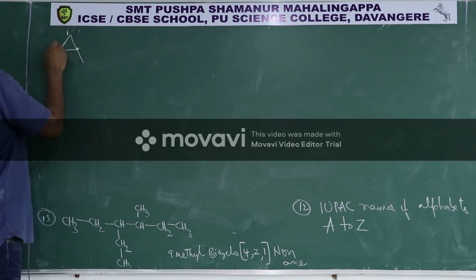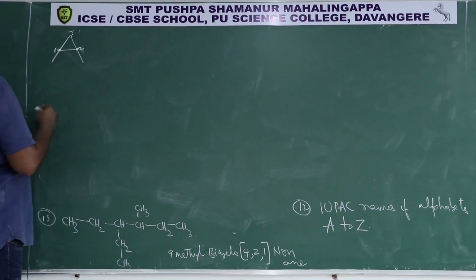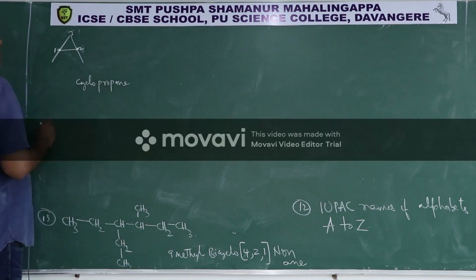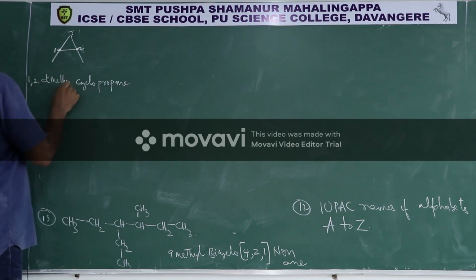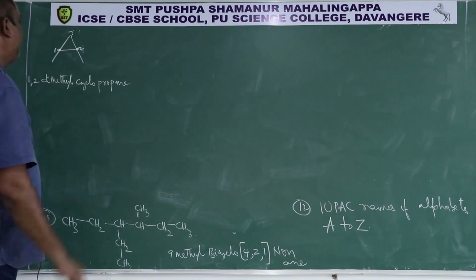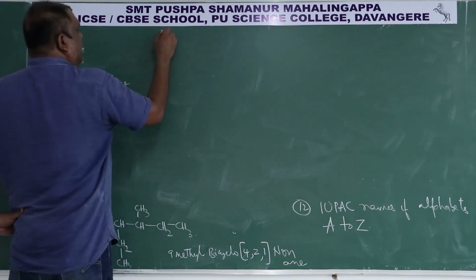The main chain has 1, 2, 3 carbons, so it is cyclopropane. But carbon 1 has a methyl group and carbon 2 has another methyl group, so 1,2-dimethylcyclopropane. This is A.